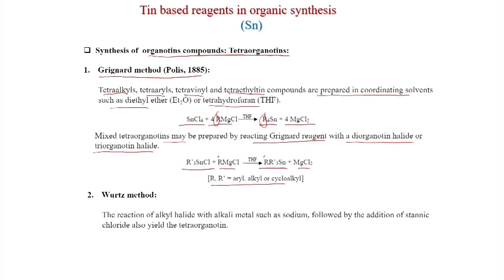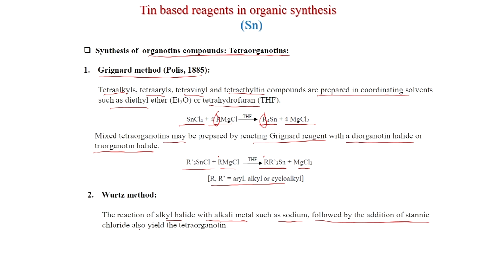The Wurtz method is the reaction of alkyl halide with alkali metals such as sodium. So, instead of Grignard you can directly use alkyl halide, and that is the Wurtz method, with sodium followed by the addition of stannic chloride to give the tetraorganotin. So, this is the equation, you can see SnCl4, 4 RCl, 8 sodium in pentane, it produces tetraalkyl tin and 8 molecules of sodium chloride are produced. So, R is equal to alkyl or aryl.